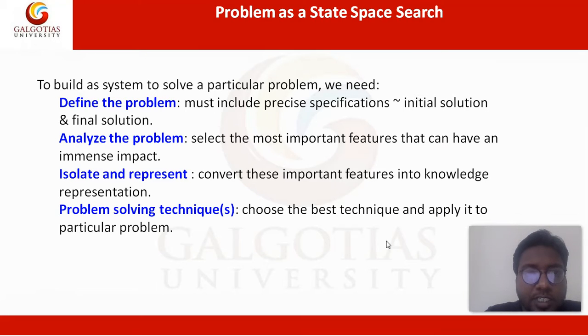To build a system to solve a particular problem, we need to define the problem. That means we must include precise specifications. That means the problem must have one initial state and one final state. We need to analyze the problems. That means we are selecting the most important features that can have an immense impact. Then isolation and representation: convert these important features into knowledge representation, which we have studied in the last lecture.